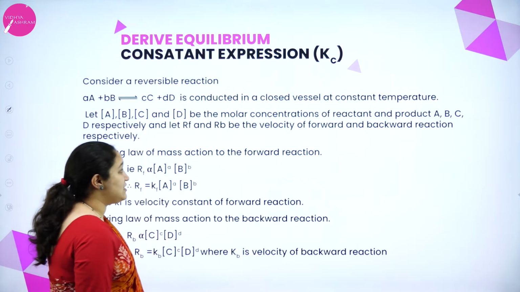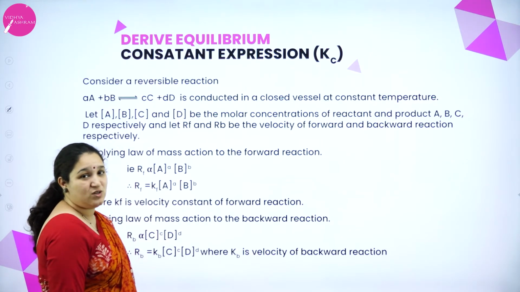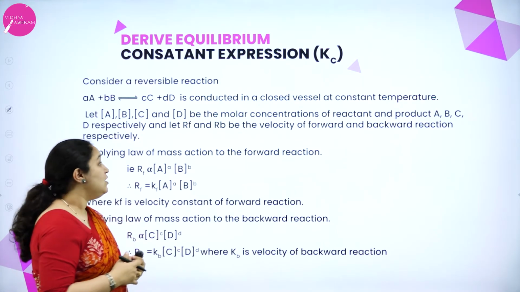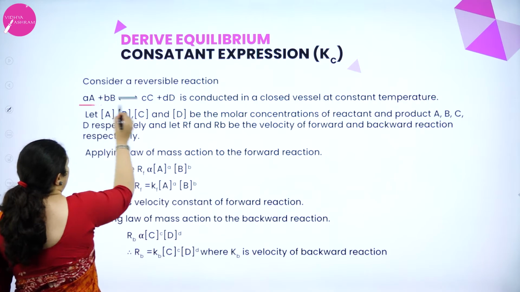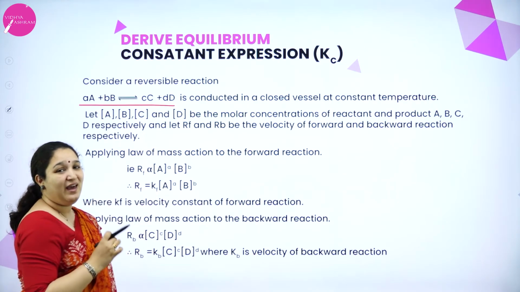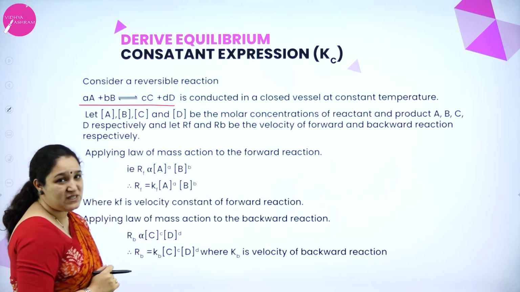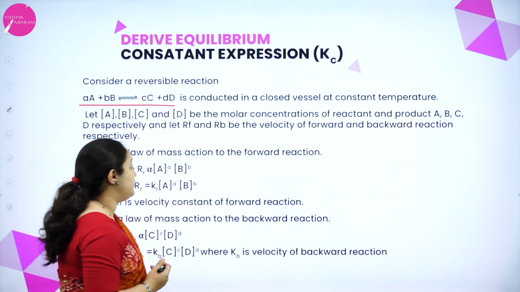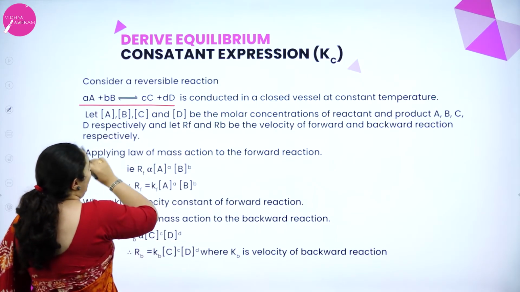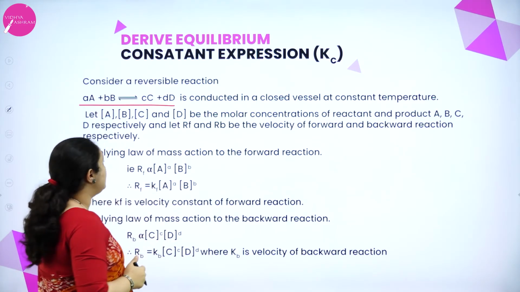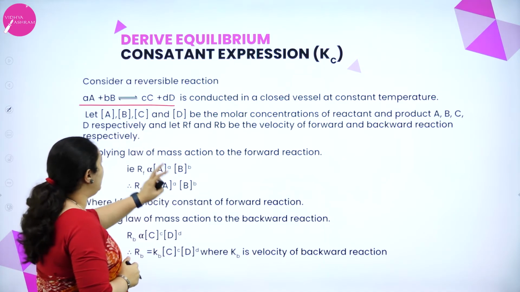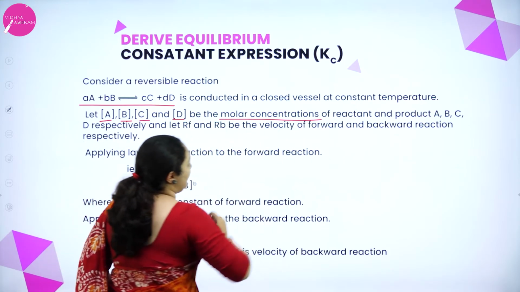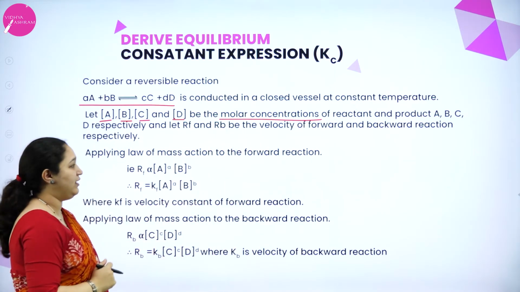Derive the equilibrium constant expression Kc. So what is this equilibrium constant expression Kc? We have to learn. So first I will take a reversible reaction as I explained previously: aA plus bB giving cC plus dD, where small letters a, b, c, d are the stoichiometric coefficients. Capital A and B are called the reactants. C and D are called the products. And if I write it like this, it is the molar concentration of the reactants and the products in square brackets.